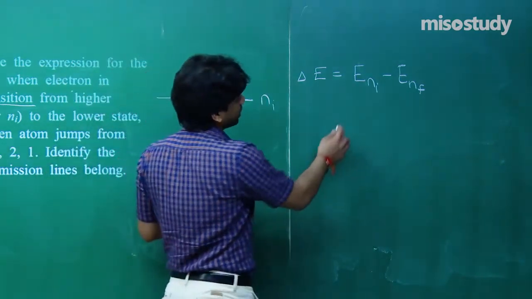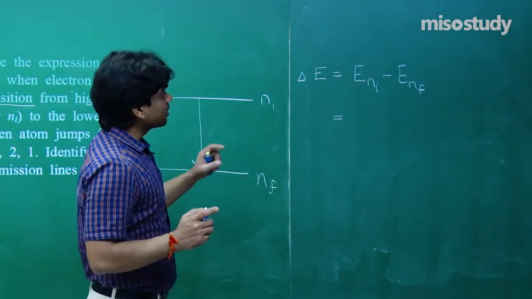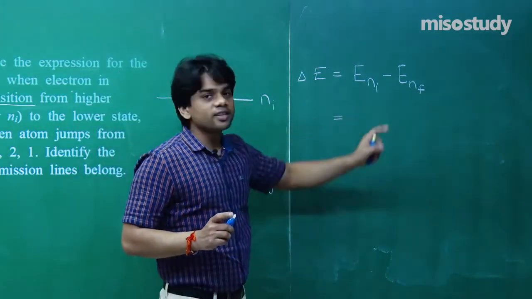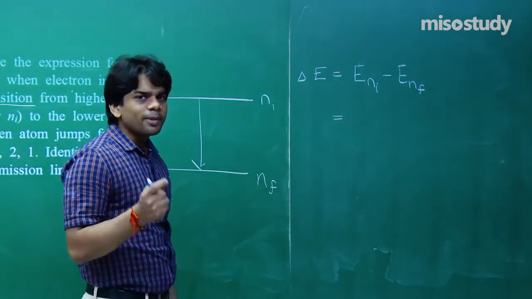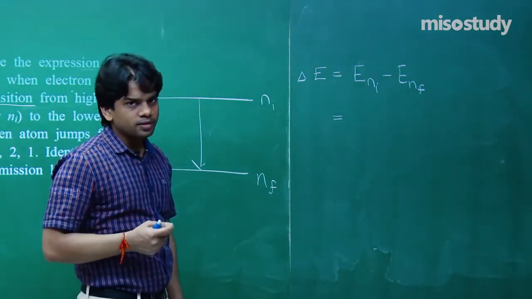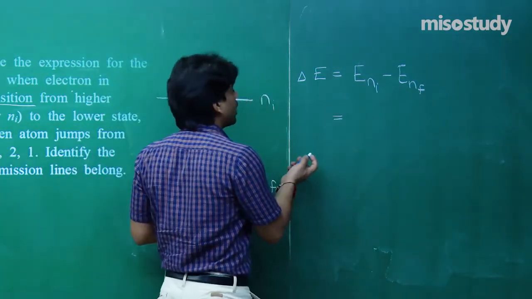Now, after finding out this difference, we all know that you can use the energy equation, that is given by 1 by 8, m e power 4 upon n square h square epsilon naught whole square. That is what you can do for the case of energy, and you have to find out the radiation.